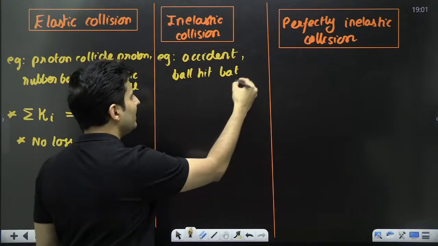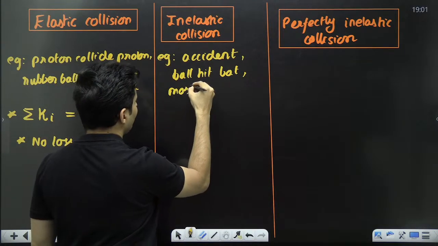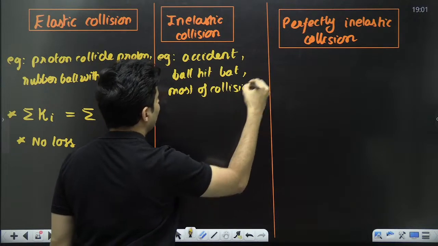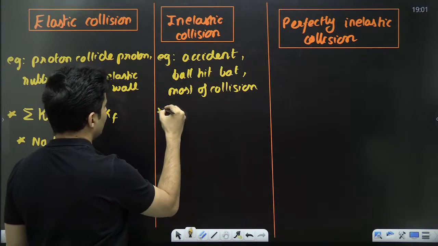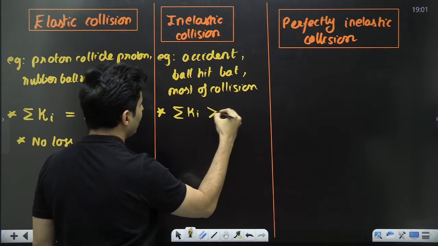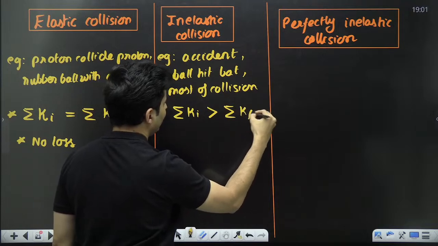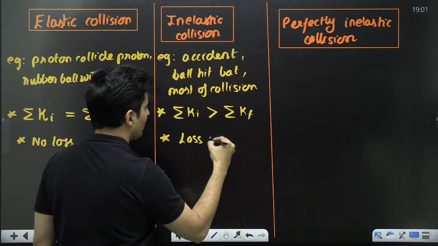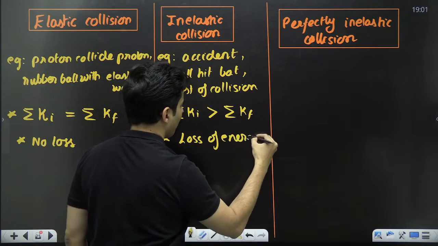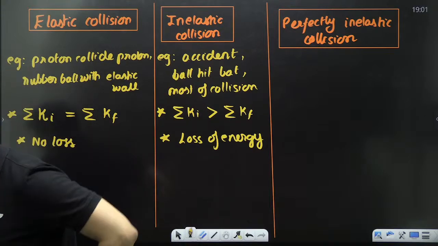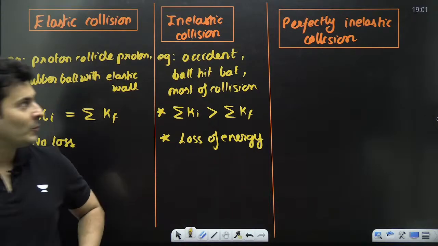So most of the collisions around us are basically inelastic in nature. So in this case, you will see that the total initial kinetic energy is generally more than the total final kinetic energy. So there is a loss of energy. Is that right? Everyone with me? Yes, carom also, in carom also.